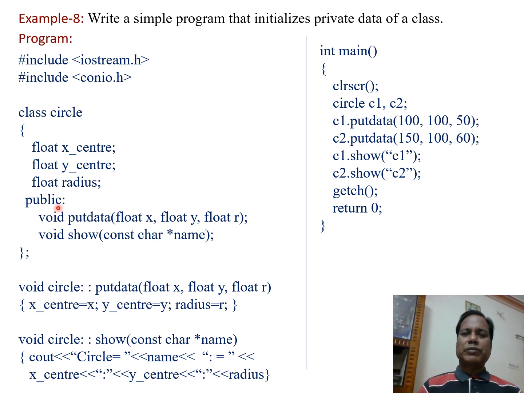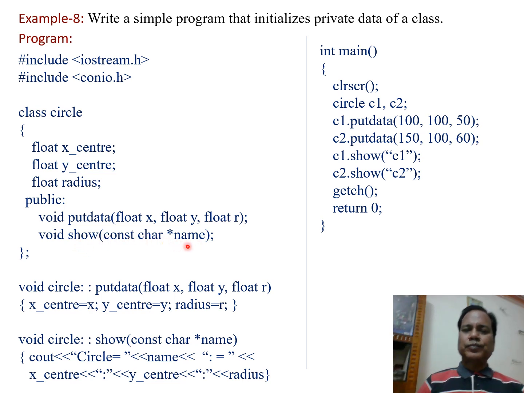This is the access specifier for the following statements, which declare two member functions. Put data has three parameters: float x, float y and float r. This function can accept three data values corresponding to x, y and r. Then the next member function is show, with a constant character pointer name.